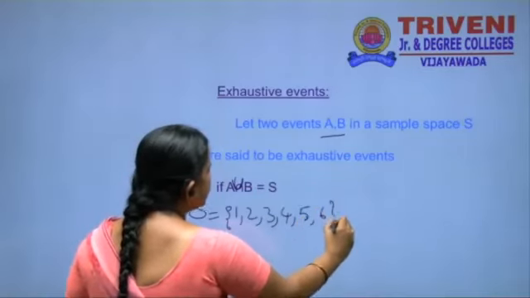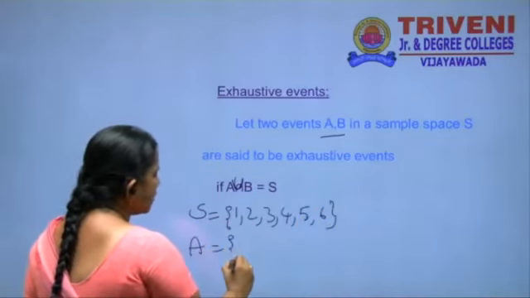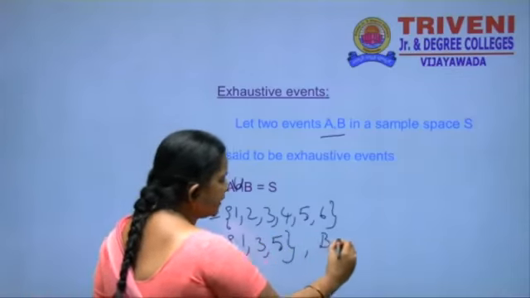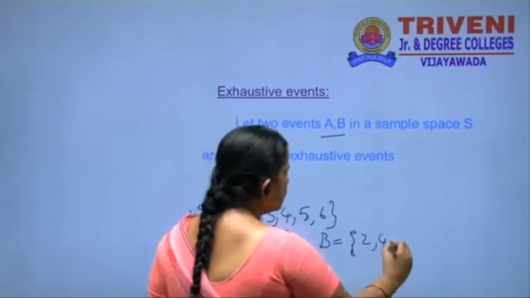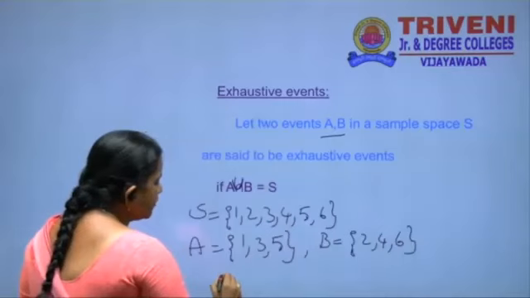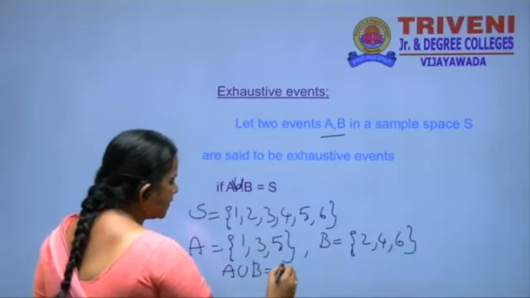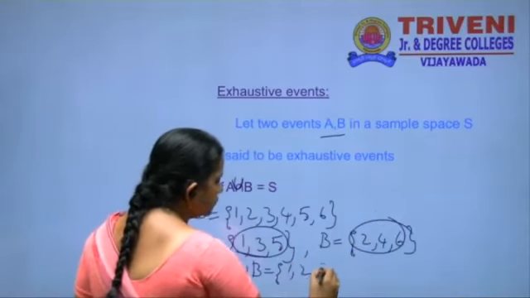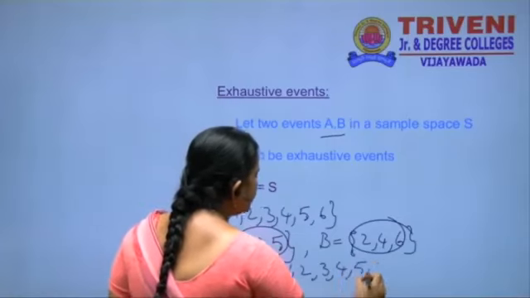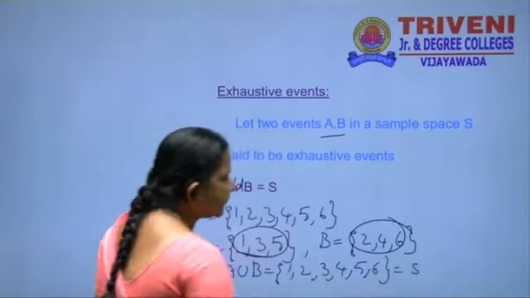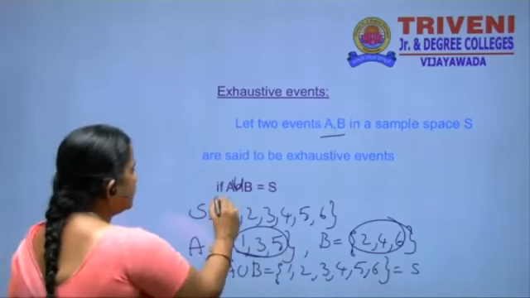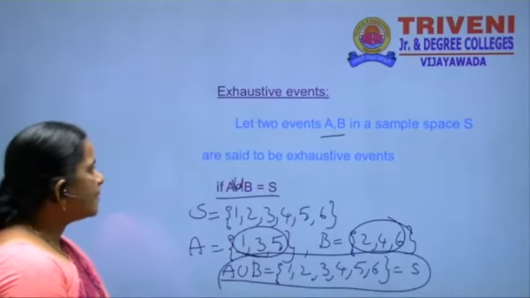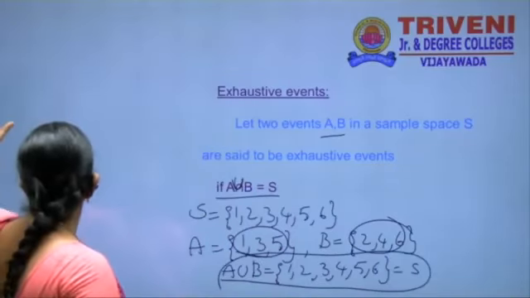A is the event of getting an odd number, that is 1, 3, 5, and B is the event of getting an even number, 2, 4, 6. A union B is all the numbers, that is 1, 2, 3, 4, 5, 6. This is nothing but the sample space. A union B is equal to S. This is an example of exhaustive events.